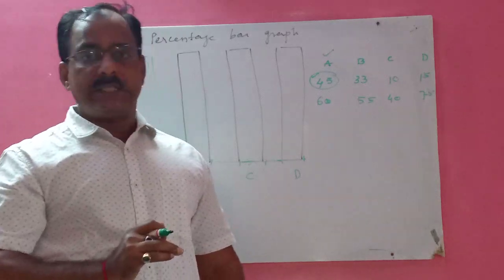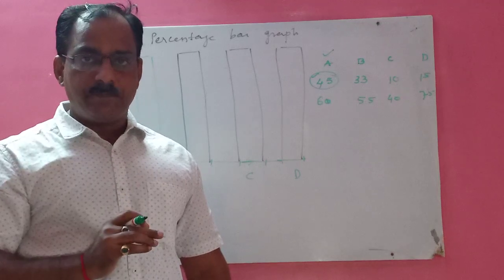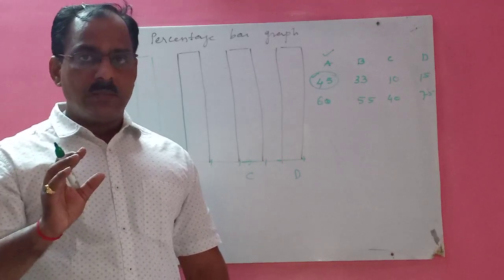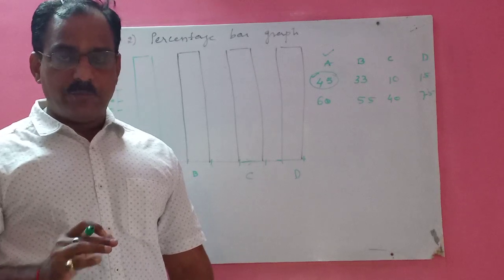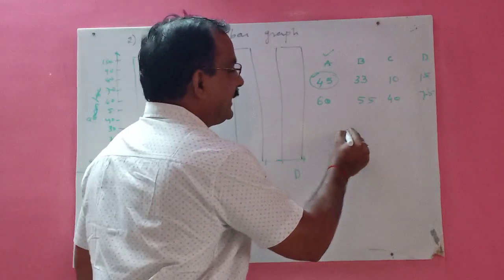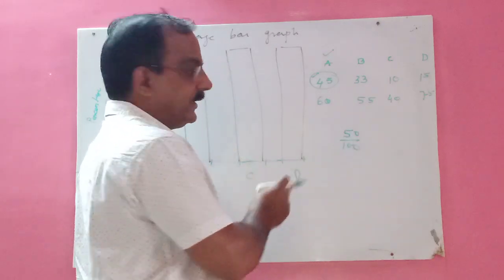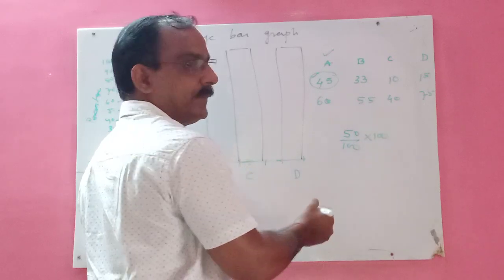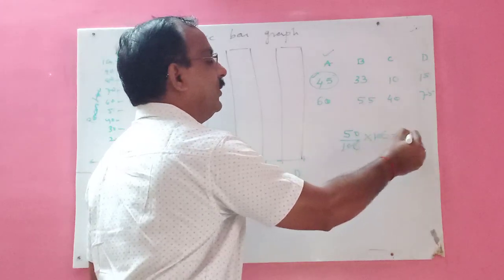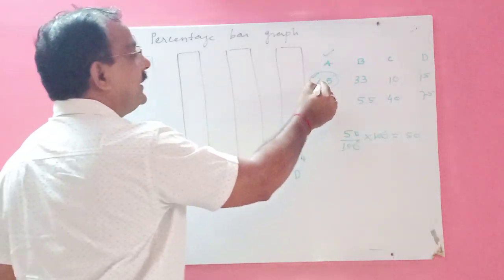Calculate this into percentage. How do you calculate your marks into percentage? Suppose you got 50 marks out of 100. So what is the percentage? I said 50 marks out of 100. Then what is the percentage? 50 out of 100, you should multiply it by 100. So these two get cancelled and write down here 50. 50%. Same thing is here, children.